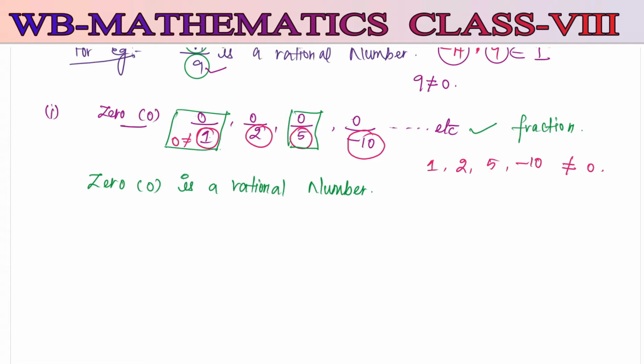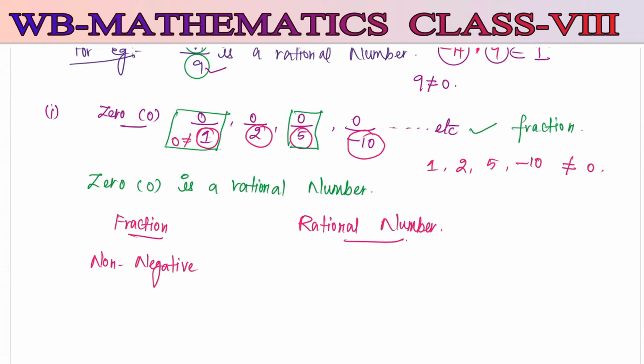Now you may raise the doubt here, what is the difference between fractions and rational numbers? I am going to write here fractions and here rational numbers. Almost both are similar, but fractions don't have negative numbers, only non-negative numbers.